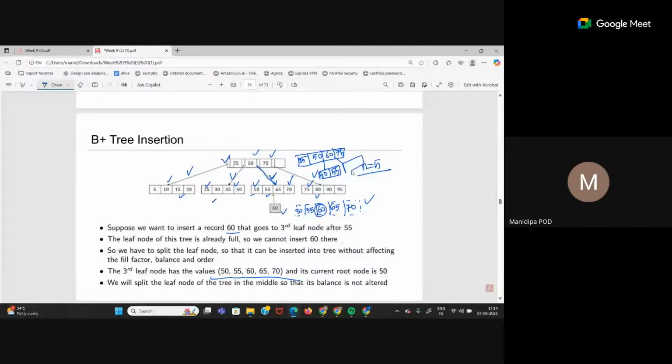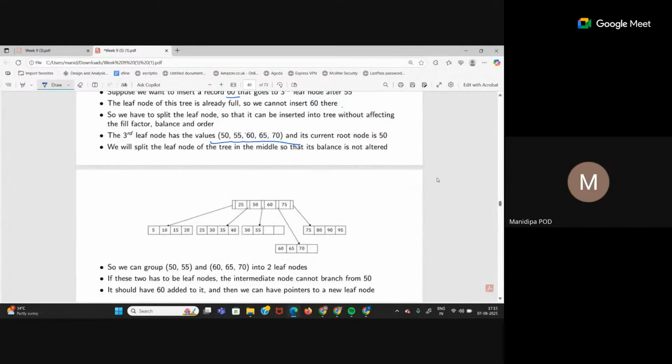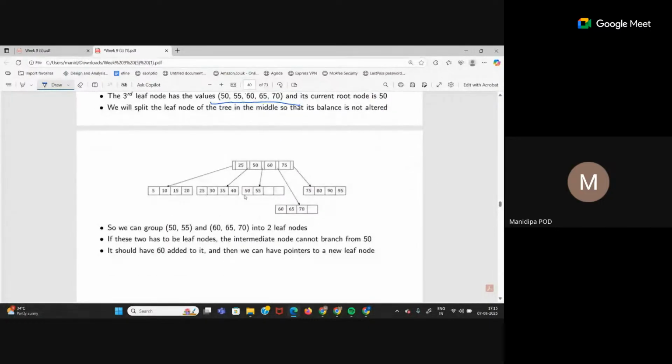See, this is the structure: 50 and 55 here, 65 and 70 here. But why is there another 60 here? Because every key has to be present in a leaf node. So we have to have a copy of 60 in the leaf, because only leaf nodes have record pointers.